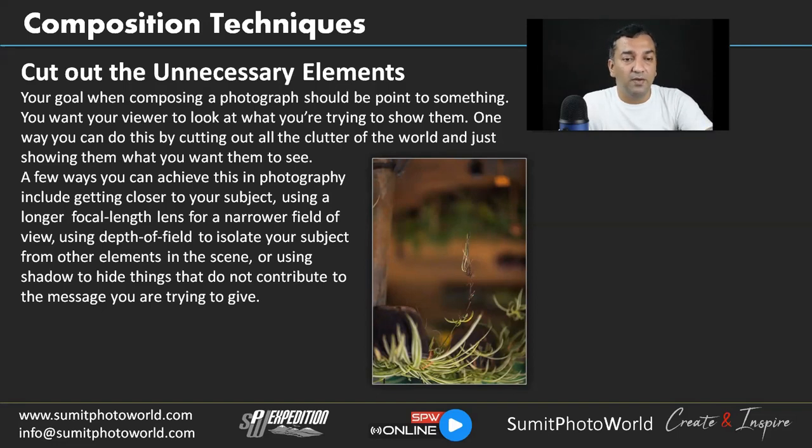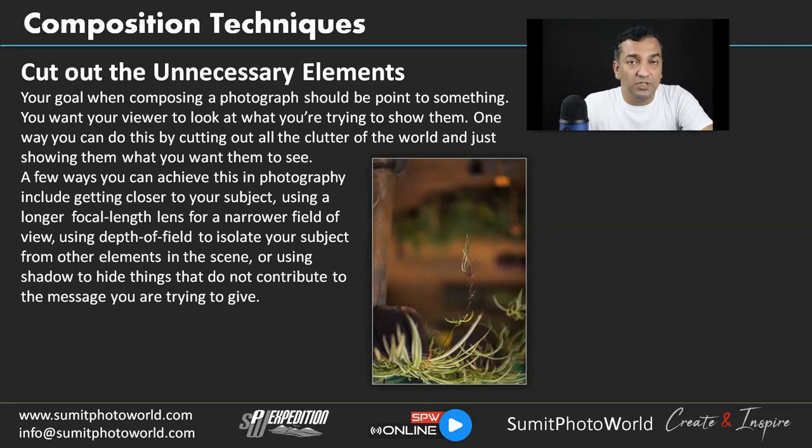When we have any composition frame and we have distractions around the subject, and we are too far away, or we don't have a zoom lens and have to work with a prime lens like a 50 mm, and we can't go very near to the subject, then in those conditions, it's better to capture your frame and crop it and cut out the unnecessary elements.